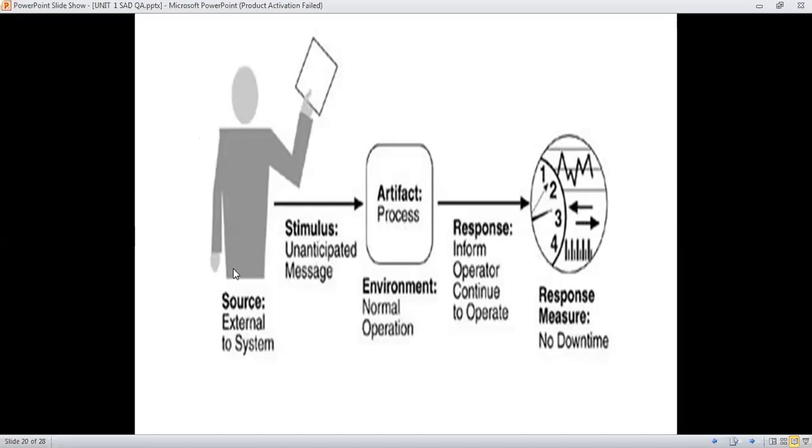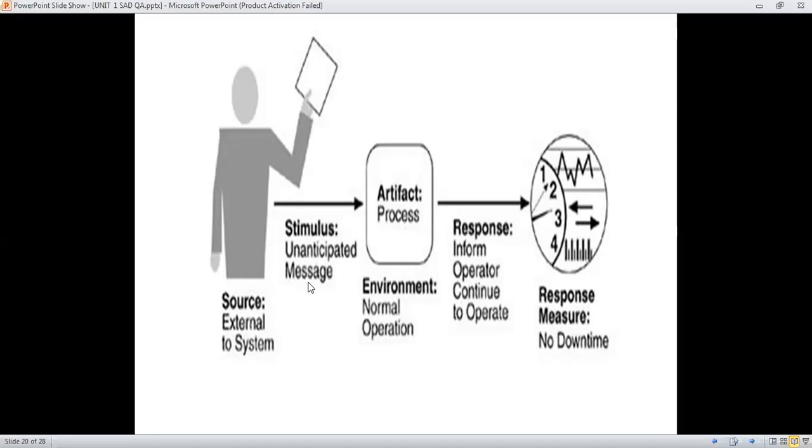How will it be measured? For example, suppose the source of stimulus here is a system external to the system. The stimulus is, suppose, an unauthenticated message arriving. That part is known as the stimulus here.